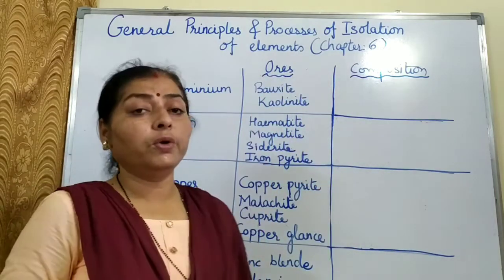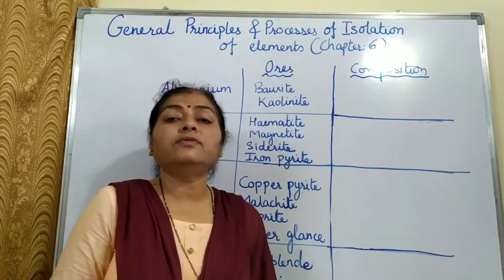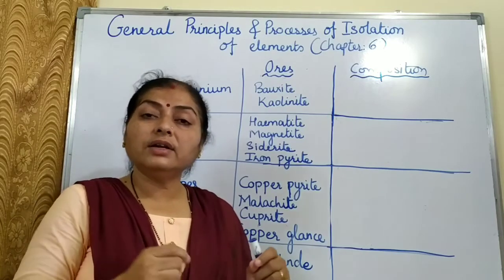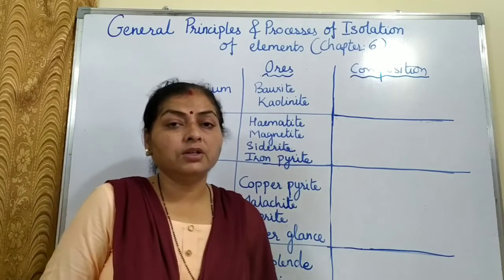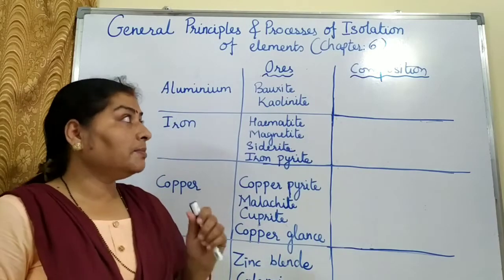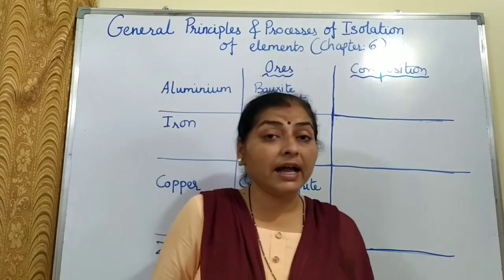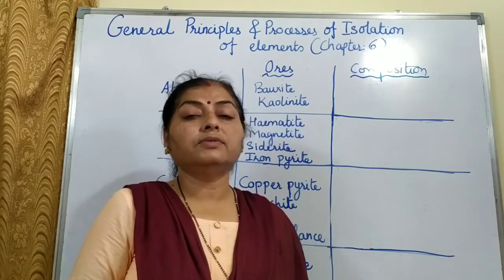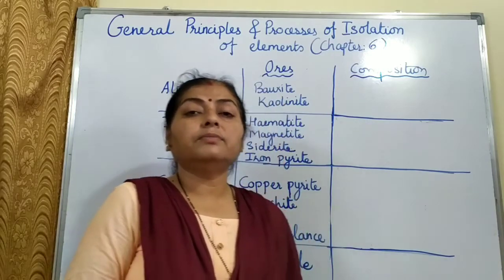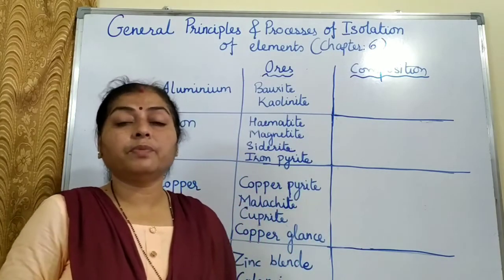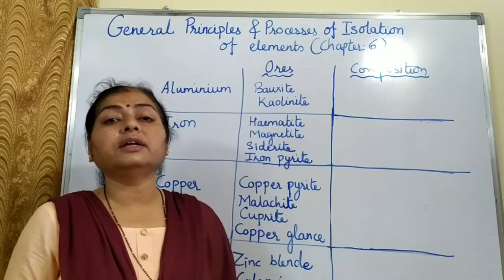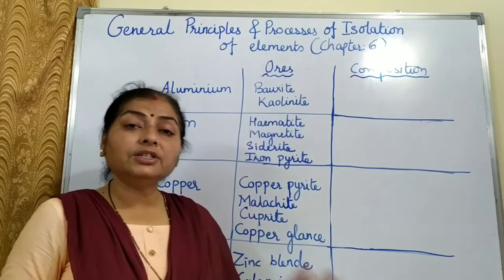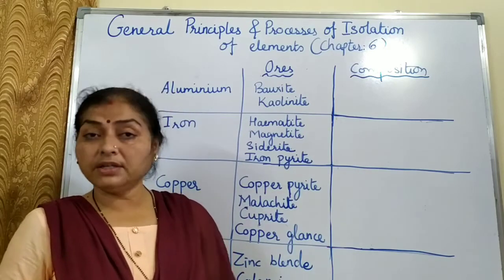And then what is an ore? An ore is that mineral from which the metal can be extracted profitably, and it is feasible to extract that metal. So what does that mean actually? It means that all the minerals may not have a high content of the metal. Those minerals which have a very small quantity of metal, we can't extract the metal from. It will not be economically possible. We are giving more input and not getting much output. So it is not possible to extract the metal from such a mineral where the percentage is less.